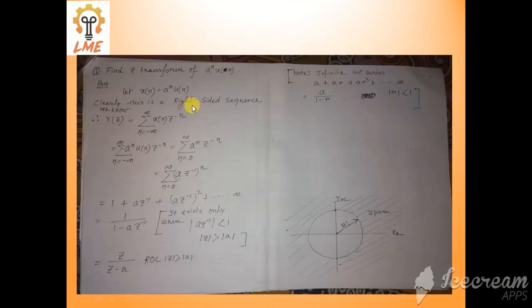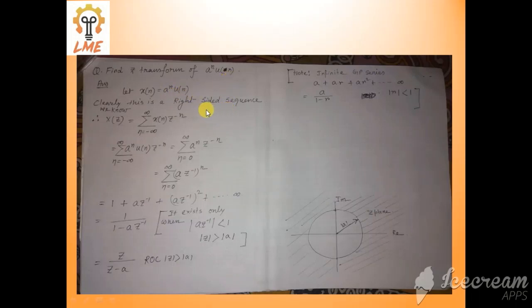Here I am taking a signal, a to the power n u[n]. You can replace n by k also, n or k are the same. Sometimes I write n, sometimes k, both are the same. Both represent a discrete signal, a discrete sequence. Now x[n] is equal to a to the power n u[n], this is the signal.